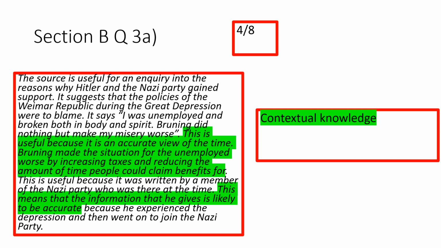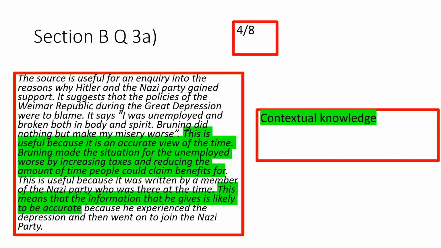So if we have a look at the new and improved answer on your screen, you'll see the section in green is the context. So that's the knowledge that you're going to write down that's not in the source already. So really it's your chance to show off a little bit, you know your history. Now the answer on the screen would gain 4 marks out of 8 because I've only looked at one source. So to get 8 out of 8, you would evaluate both sources in the same way. So you've got a judgment, the person has used the content of the source, we've got the contextual knowledge, the additional knowledge in there as well.